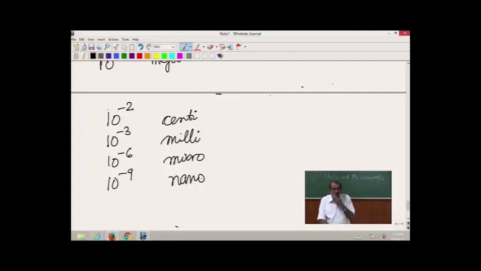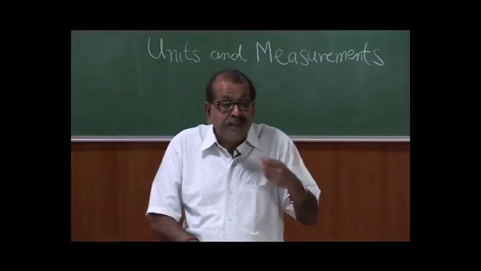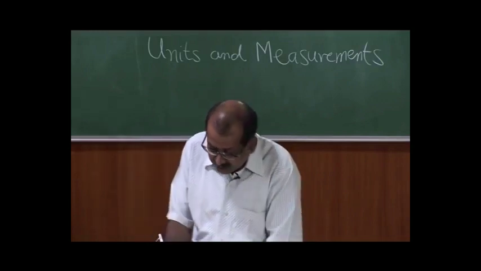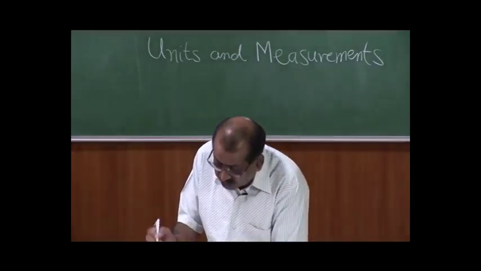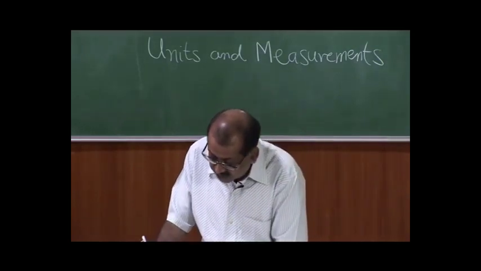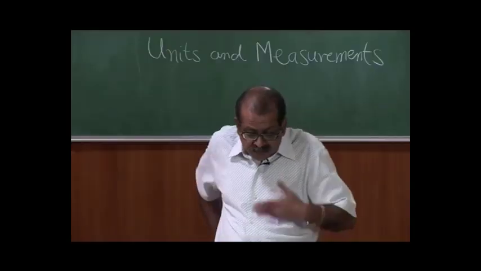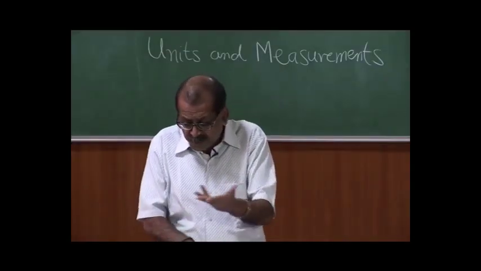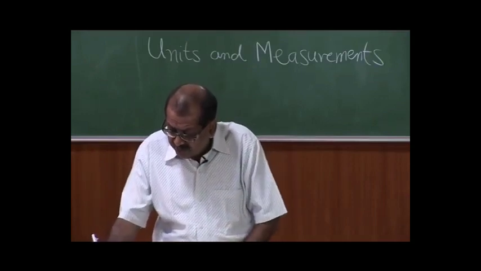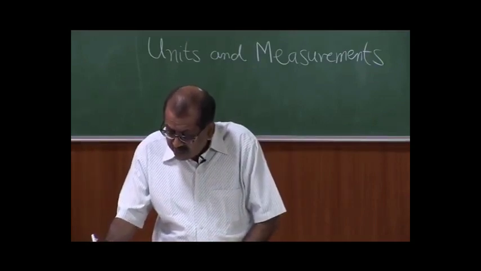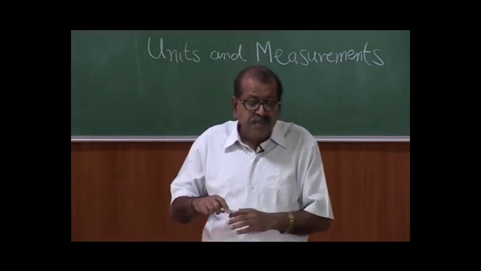A very common term today in physics, we talk of nanophysics, which means we are talking of particles, or the length ranges in nanophysics would be of the order of 10 to the power of minus 9 meters. And another commonly used smaller prefix is 10 to the power of minus 12, which is pico. So, these are some standard prefixes which are used, and you could encounter these in different problems. So, you should be familiar with them. Now, having seen this, let us move on to measurement of length.